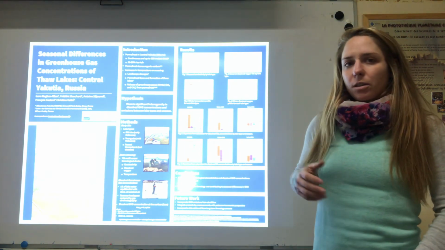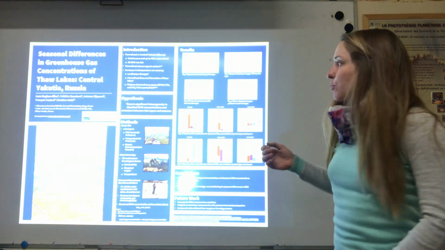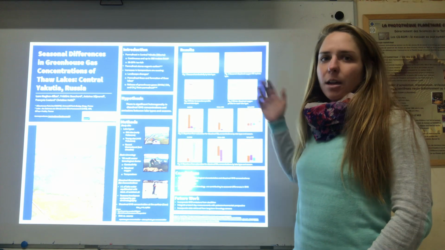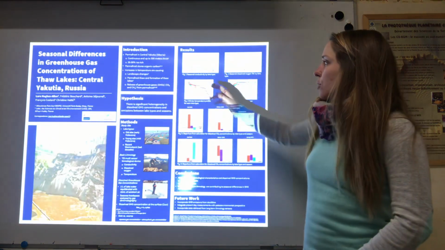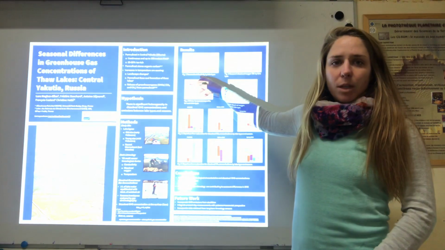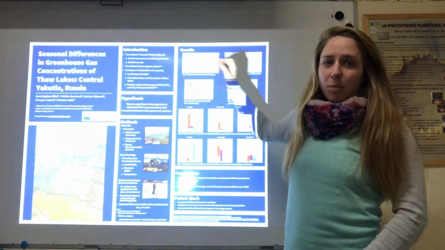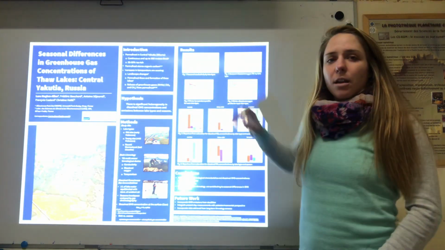So when we look at the results, we can see that there is indeed quite a lot of heterogeneity, both between lake types and between seasons, for the limnological data, as well as the dissolved greenhouse gas concentrations. So for example, for conductivity, we can see that all 3 lake types have a higher conductivity in the wintertime, but especially the old Alice lakes. They really have quite a high conductivity.